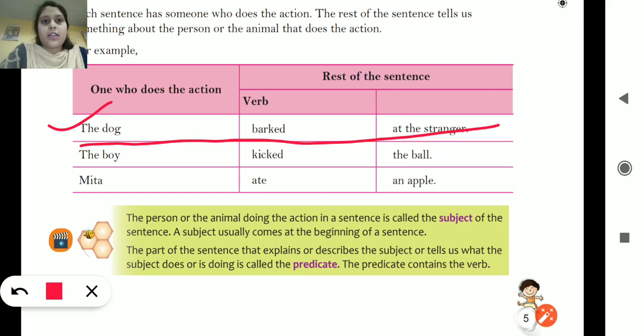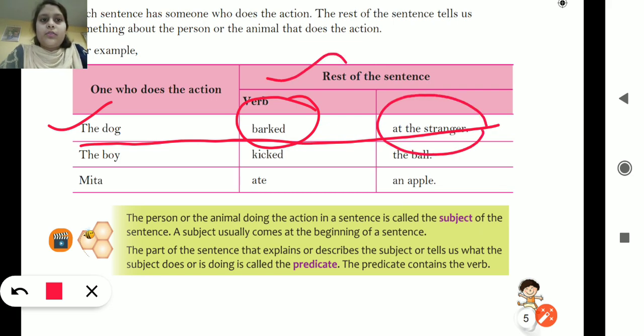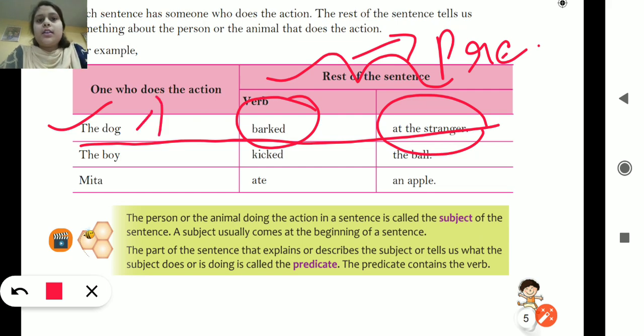Action कौन कर रहा है? Dog कर रहा है. क्या कर रहा है? He is barking at the stranger. So अनजान व्यक्ति पर he is barking. So barked, that is the action done, that is called the verb, and at the stranger. These two together make the predicate, and this is the subject. So the dog is the subject, the one who is doing the action, and the rest part of the sentence is called the predicate.